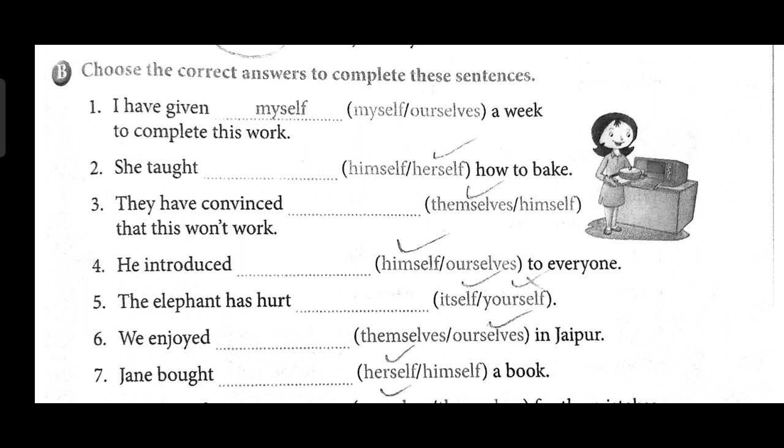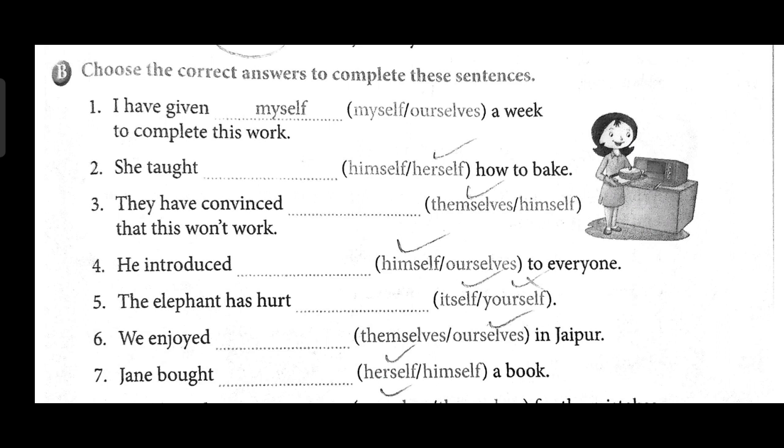Okay, now we are going for question number 2. She taught dash. We know that for she we will use her, not him. In the same way, for I we will use myself. We will not use our, because that would go with we. If I talk about the second question, she always refers to herself. In the third question, they always refer to themselves.